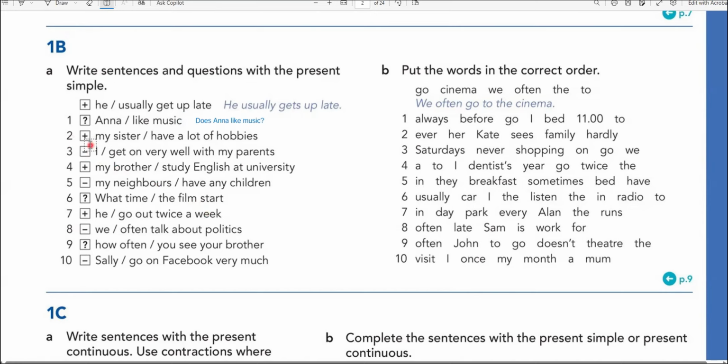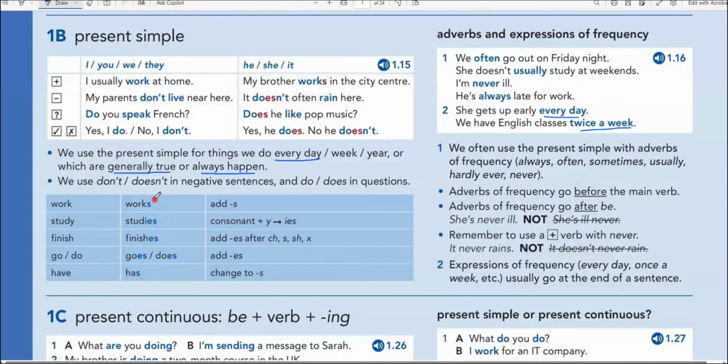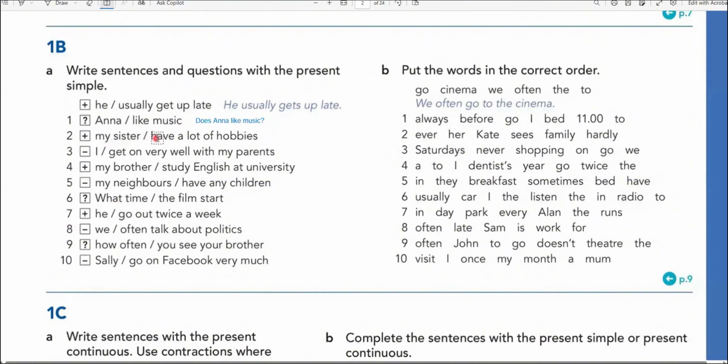Number two is positive. So my sister have. My sister is she. So for she, we use has. As you can see, have, we use has for he, she, it. So my sister has a lot of hobbies. That's it. Number three is negative, minus.